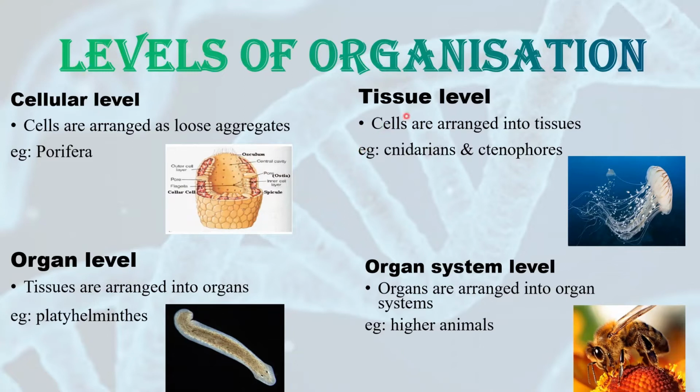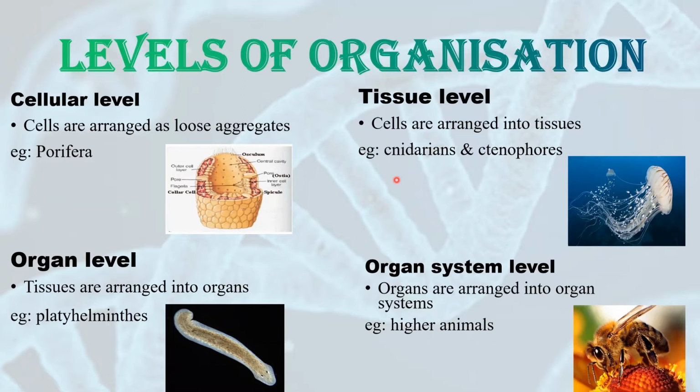Second level is tissue level. Now in tissue level what happens? The cells will be arranged into tissues. All the cells will form groups and the groups can be considered as tissues. Example is phylum Cnidaria and phylum Ctenophora. So the Cnidarians and Ctenophores have cells and the cells are organized into tissues.